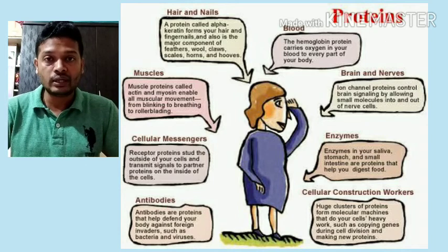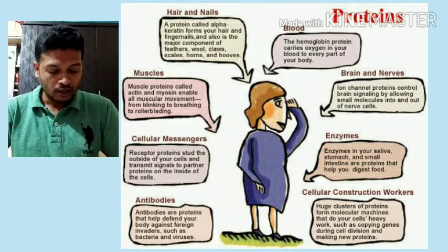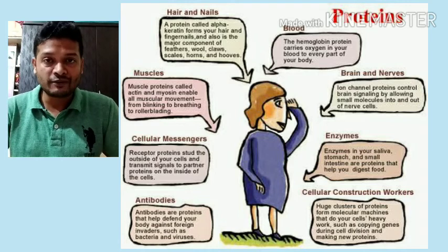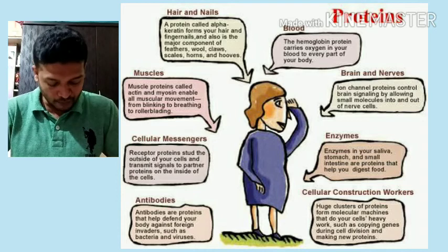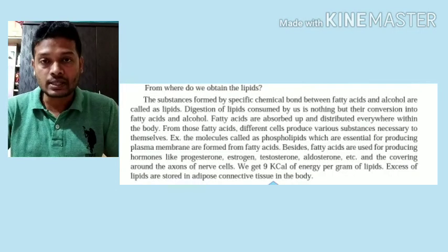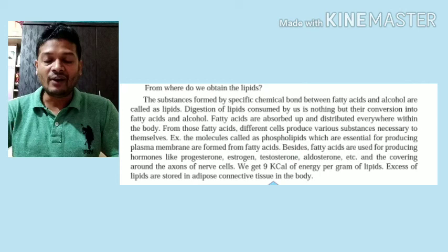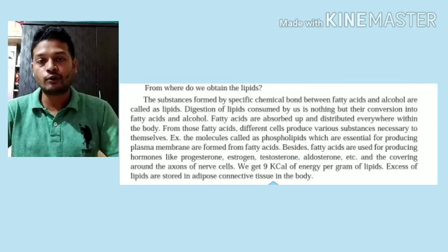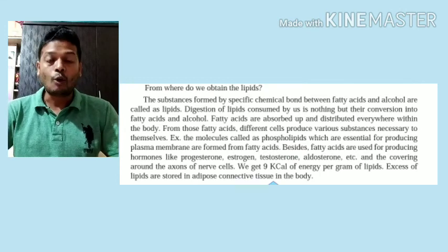Bones contain protein. Osseine is the protein present in the bone. So these are all different types of proteins and their functions in our body. Next is lipids. Lipids are nothing but fats that we eat. Lipids we get from oily foodstuffs or oil seeds.